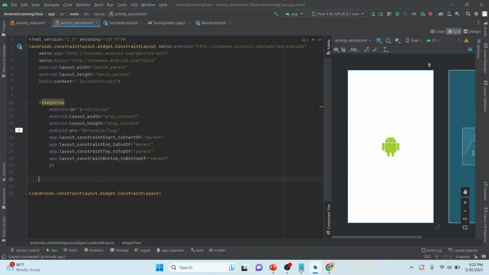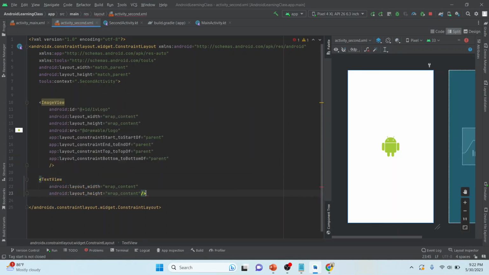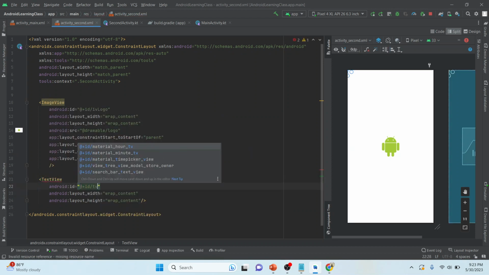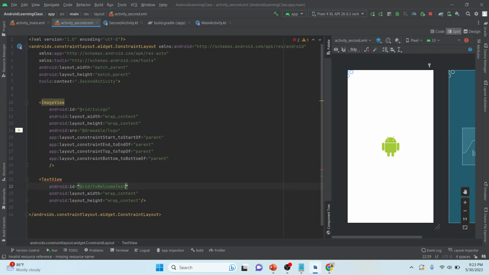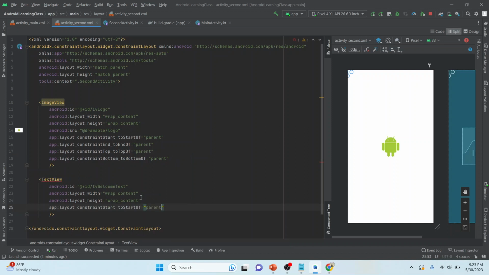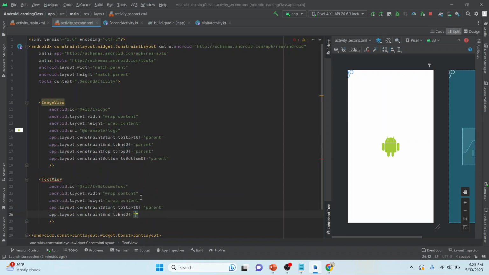Let me now create a text view as well. Wrap content. Let me give it an ID of TV welcome text. Let me constrain it from start to start of parent and end to end of parent. What will my text be?